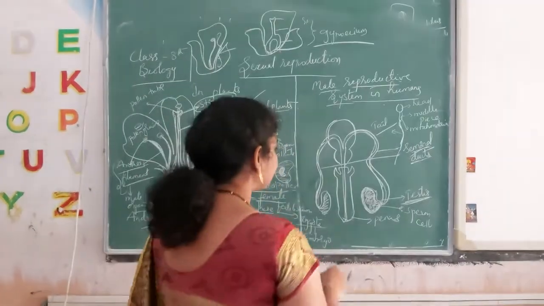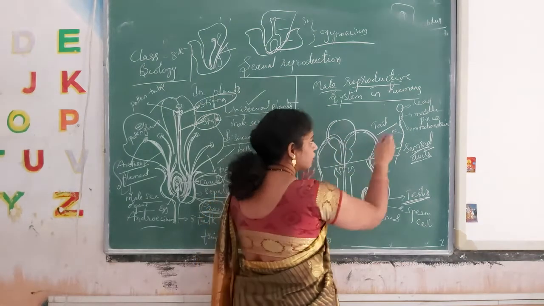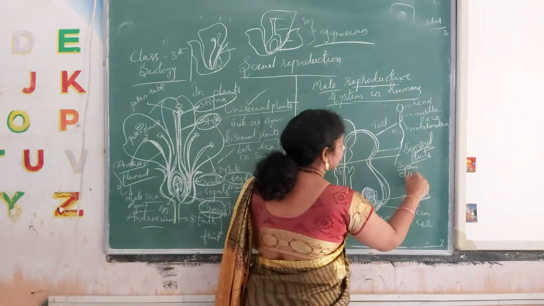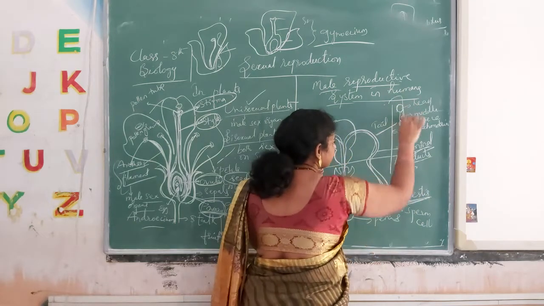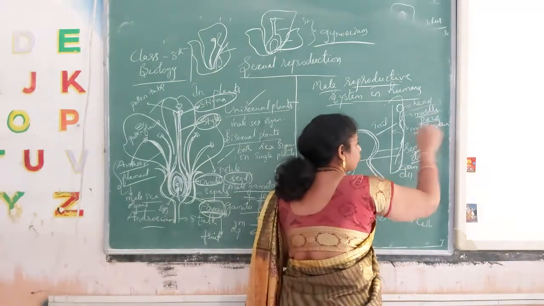So this is the sperm cell which is produced from the testis. From here to here this is the sperm cell. So the sperm cell contains a head, middle piece, mitochondria and a tail.